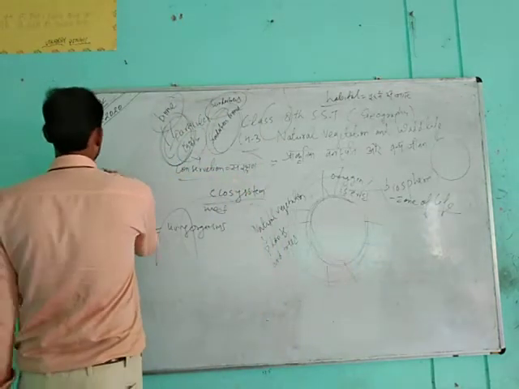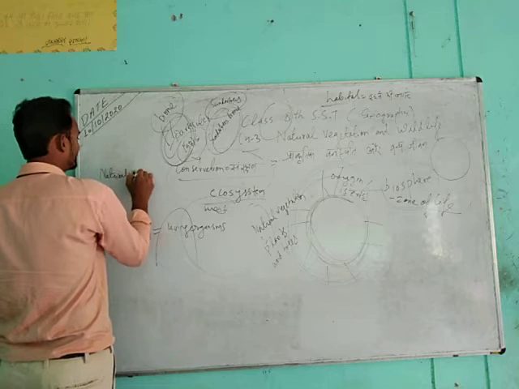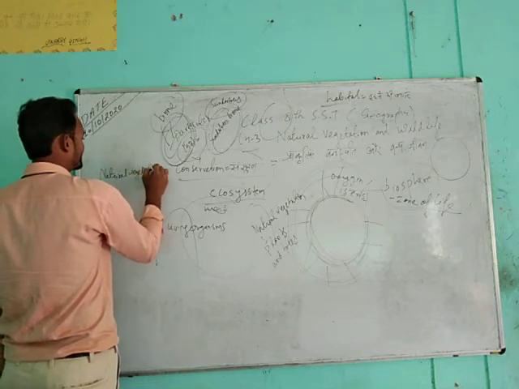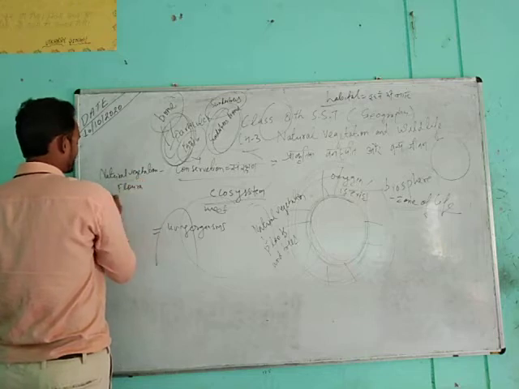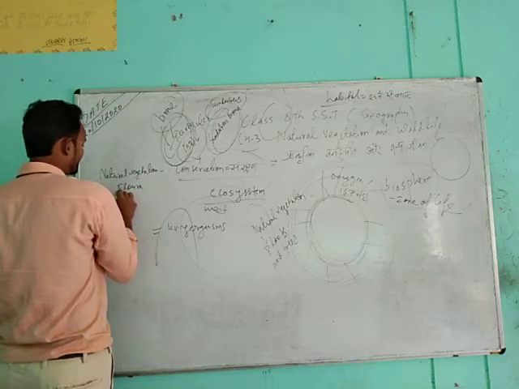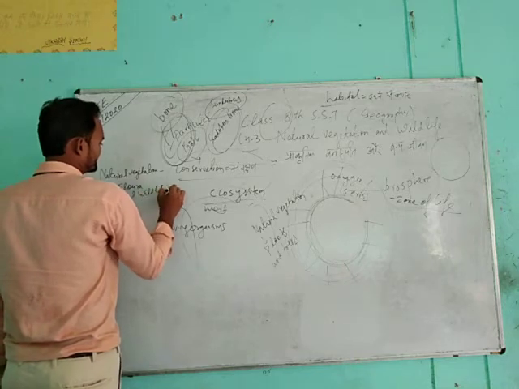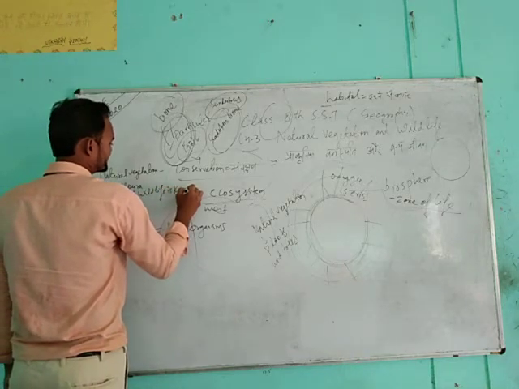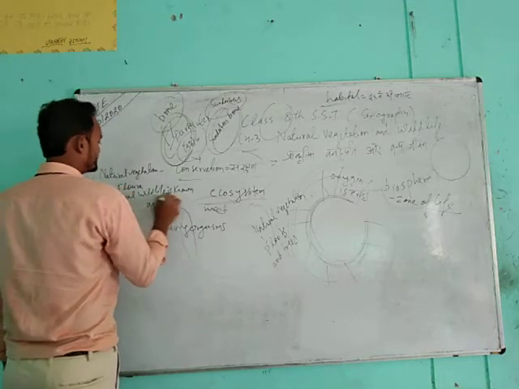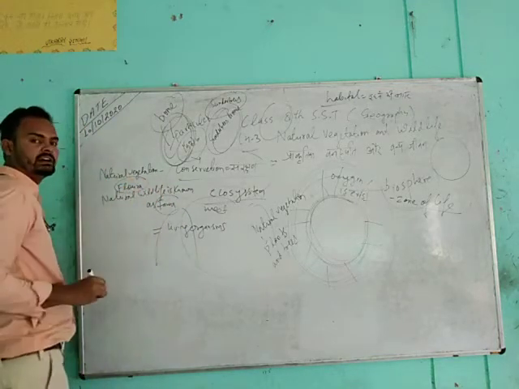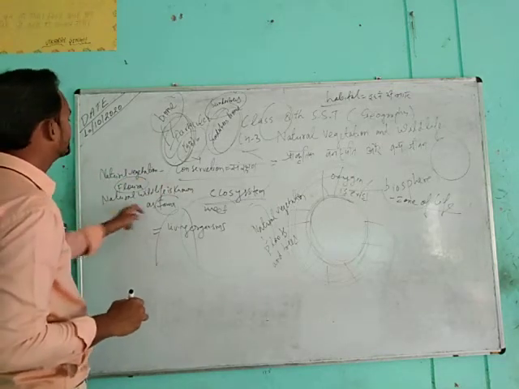So this natural vegetation is known as flora, and natural wildlife is known as fauna. F-A-U-N-A. So if these two words are there, flora, you have to understand it as natural vegetation, and fauna, that is natural wildlife, respectively.